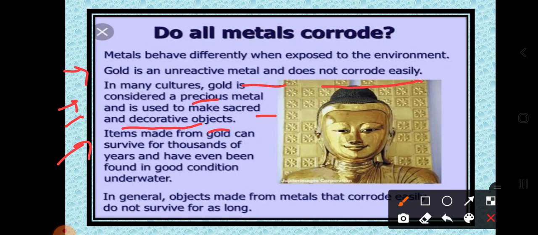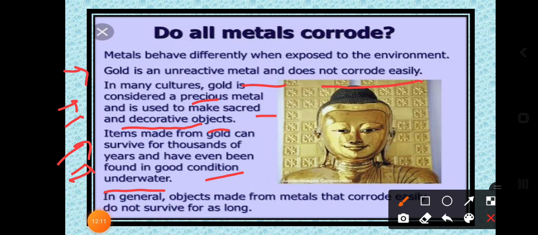Items made from gold can survive for thousands of years and have even been found in good condition underwater. If you keep any material made of gold, it will not corrode, because it is an unreactive metal.